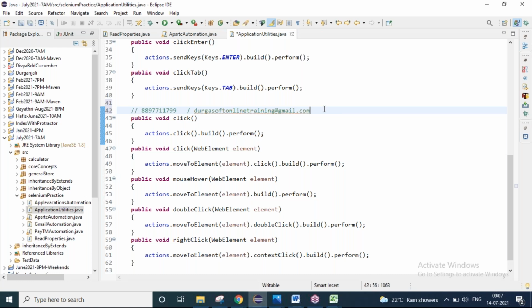Sir, this web driver and this whole thing will be different for Java and C sharp? No. References, packages, all the functions, everything will be the same for Java and C sharp. Only the technology and the tool will be different. In Java you will use Eclipse, whereas for C sharp you have to go with Visual Studio. Yes, it is a daily 1 hour session where I'll be covering them.